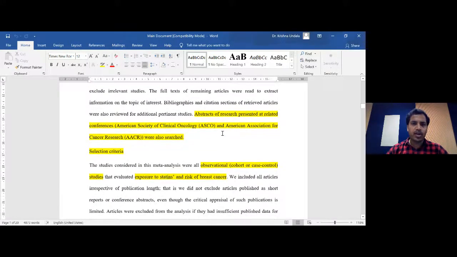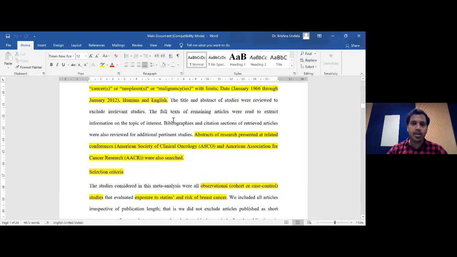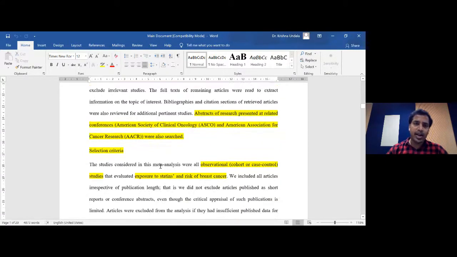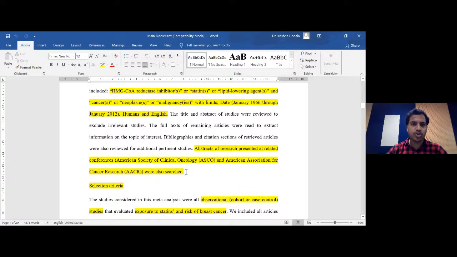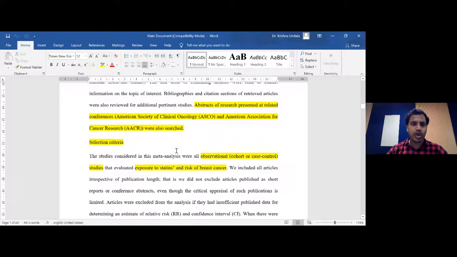We also mentioned that we have manually searched the conference proceedings of organizations called the American Society of Clinical Oncology and the American Association for Cancer Research. We found that these are two important organizations which conduct conferences every year, and in those conferences there may be some interesting articles on this issue. Because they are available only in abstract form, we may not get all these abstracts in PubMed. That's the reason we separately went to these websites and searched for abstracts relevant to statins and breast cancer.